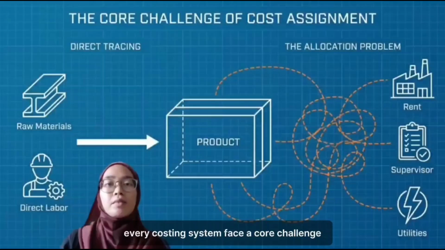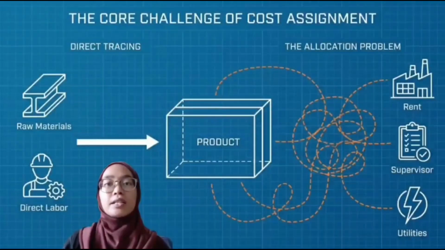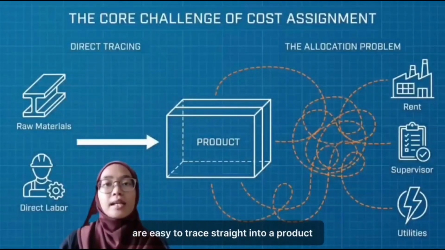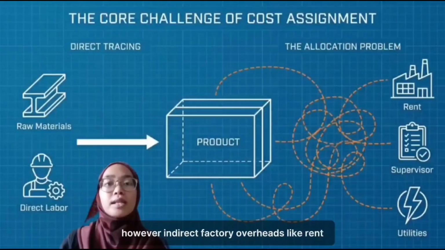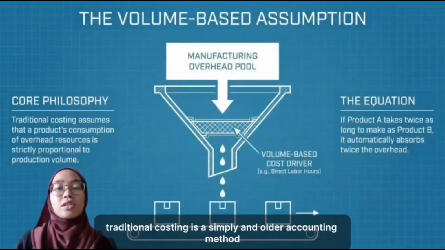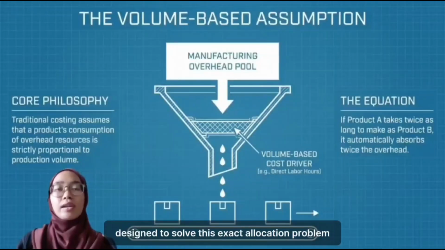Every costing system faces a core challenge. As you can see here, direct costs like raw materials and direct labor are easy to trace straight into a product. However, indirect factory overheads like rent, supervisor salaries, and utilities create a tangled maze. Traditional costing is simply an older accounting method designed to solve this exact allocation problem.